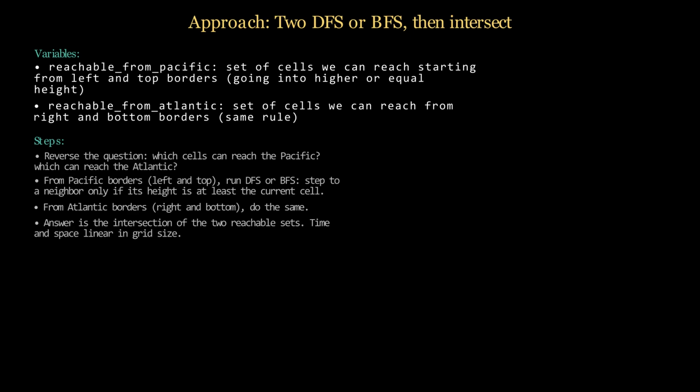Approach, two: DFS or BFS, then intersect. We keep two sets, cells reachable from Pacific borders and from Atlantic borders. From each ocean we run a search stepping only into neighbors with height at least the current cell. The answer is the intersection. Linear time and space.